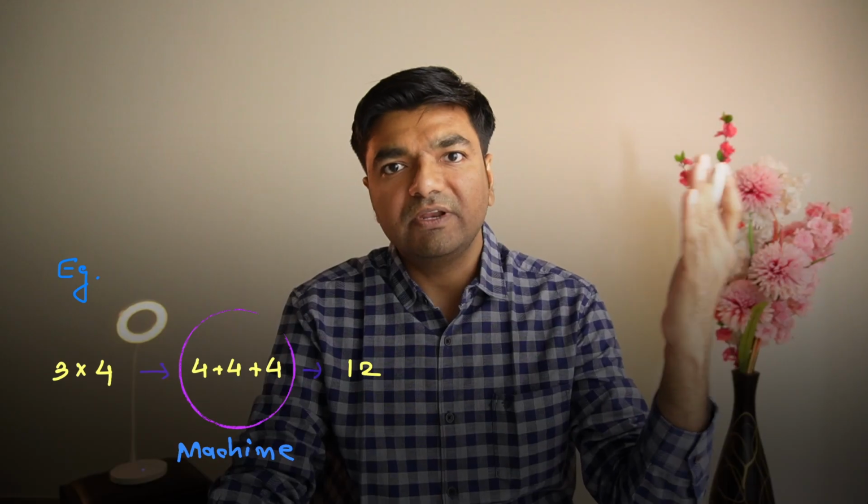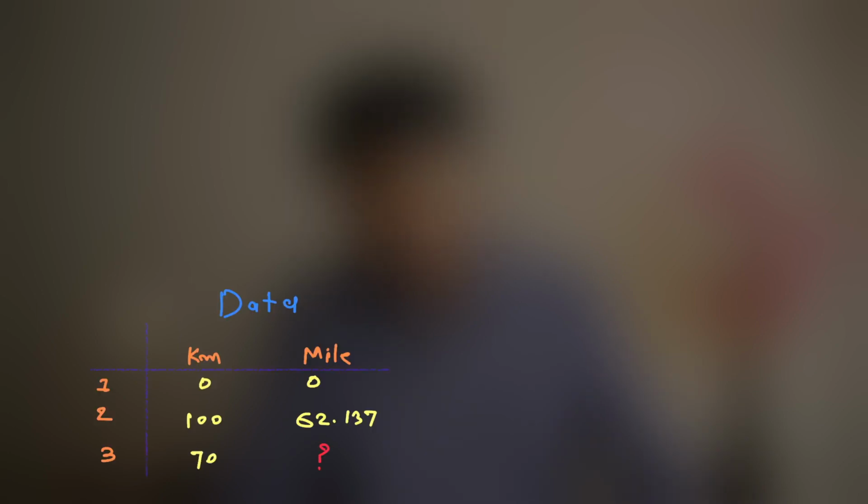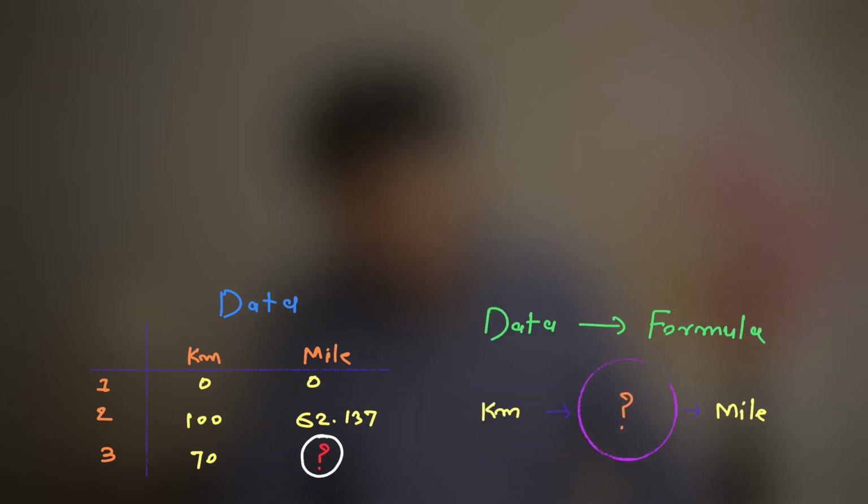So let's start with a very basic example. Let's create a function which takes input as kilometers and gives output as miles. Can we derive this function from the data? Let's try it. So this is the data. 0 kilometers is equal to 0 miles, 100 kilometers is equal to 62.13 miles. For 17 kilometers, how many miles? We don't know. We need to create a formula from this data.